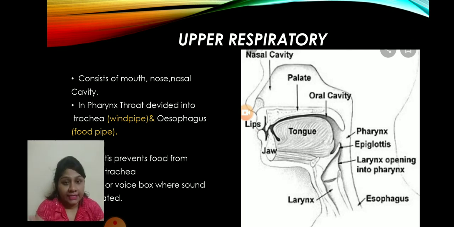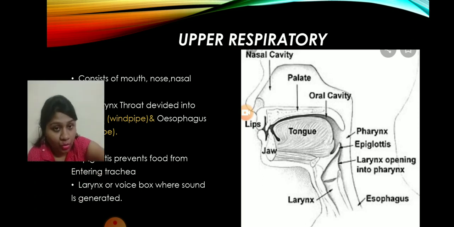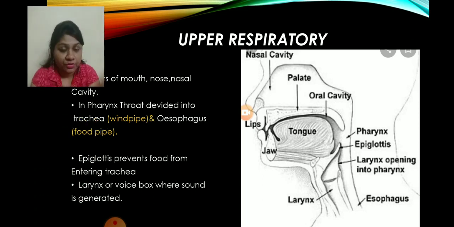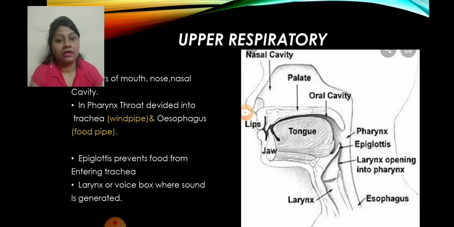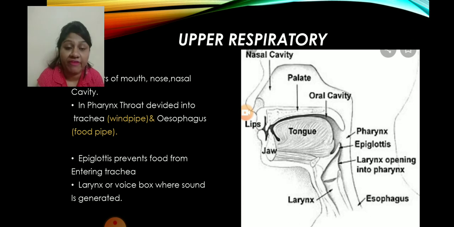Okay, in the pharynx, just look at the picture. In the pharynx, the throat divides into two parts. Last class, I think in third class, you learned about the esophagus or food pipe. And now we are learning about the windpipe or trachea. So just remember, P-H-A-R-Y-N-X, pharynx. In the pharynx the throat divides into two parts. One is the windpipe, another is the food pipe. Windpipe is called the trachea, food pipe is called the esophagus.